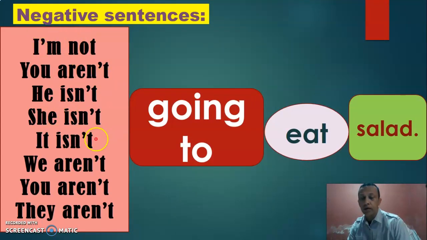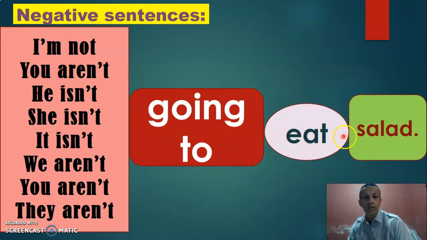So we use the negative form of to be, like I'm not, you aren't, he isn't, she isn't, it isn't, we aren't, you aren't, they aren't. Okay? And we need going to. Siempre necesitamos going to. El verbo principal, the verb, and the complement. Alright? To be, going to, a verb, and a complement. I'm not going to eat salad. Yo no voy a comer ensalada.